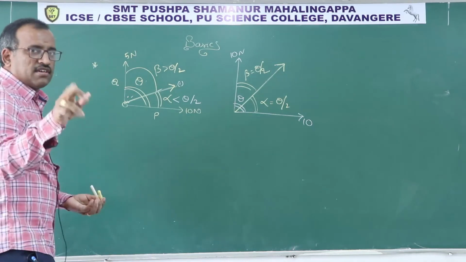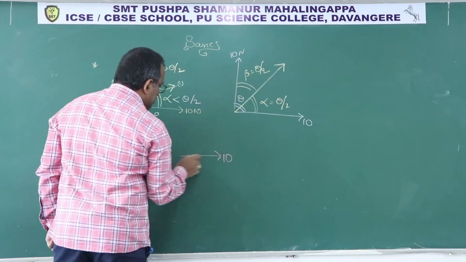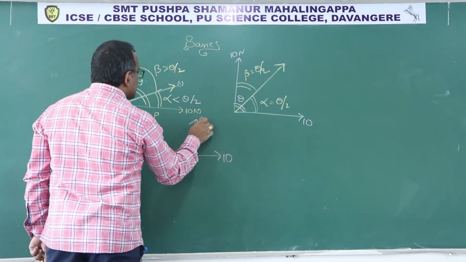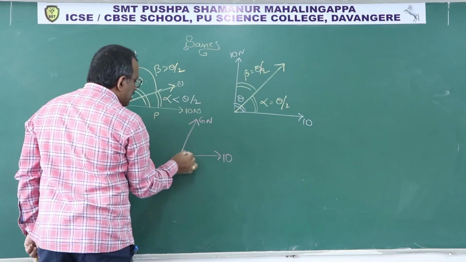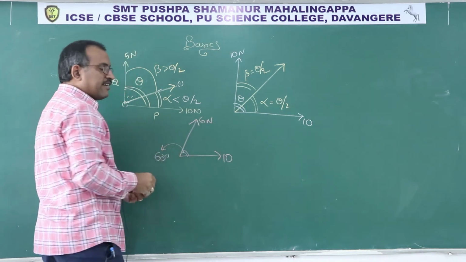All of you understood? Now, straightforward, one question. Let me tell you. This is 10 newtons. This is 6 newtons. The angle between them is 60 degrees. Clear?